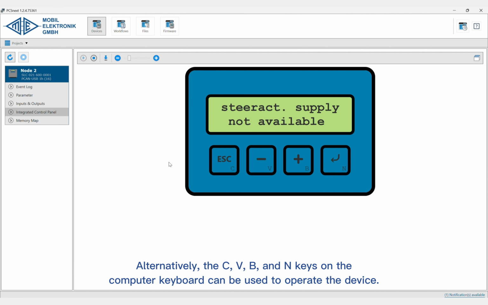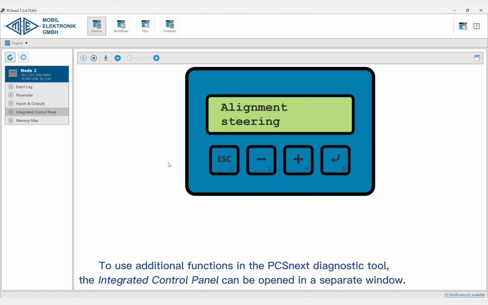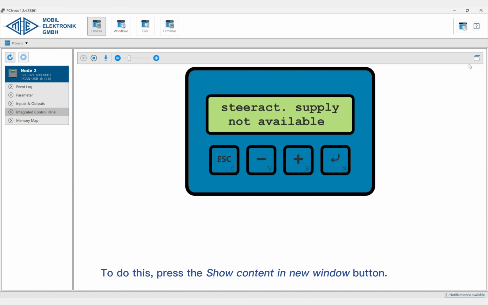Alternatively, the C, V, B, and N keys on the computer keyboard can be used to operate the device. To use additional functions in the PCSnext diagnostic tool, the integrated control panel can be opened in a separate window. To do this, press the Show Content in New Window button.